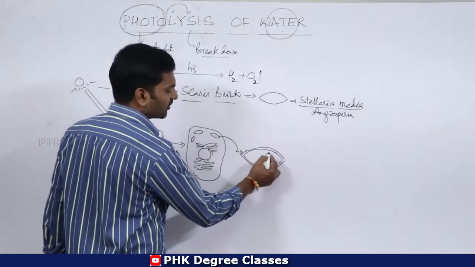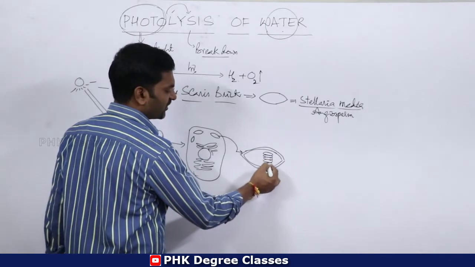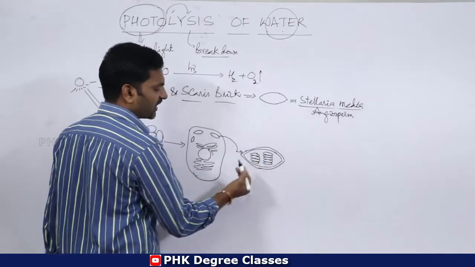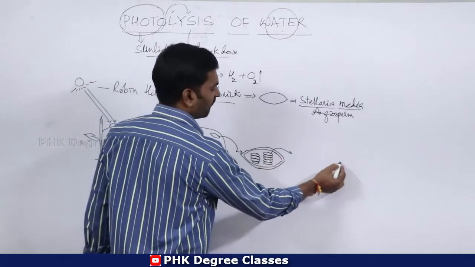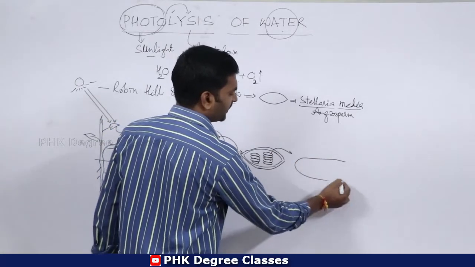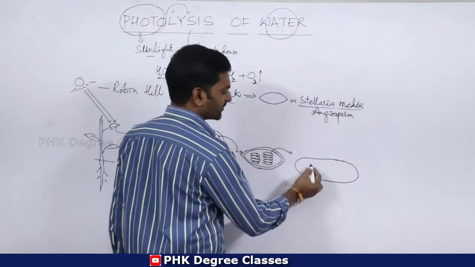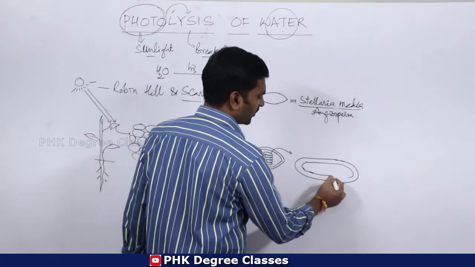Inside the chloroplast, we have coin-shaped or disc-shaped structures called thylakoids. A group of thylakoids is called grana. If you separate one thylakoid, these are the layers of thylakoids.